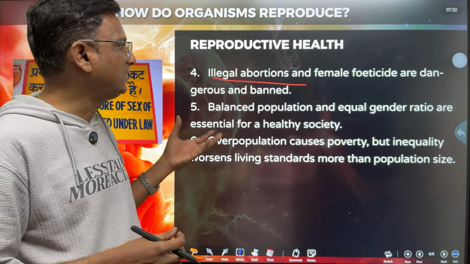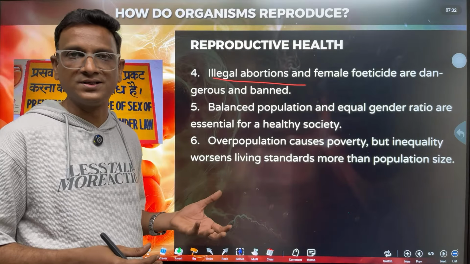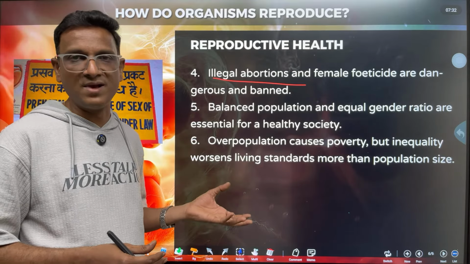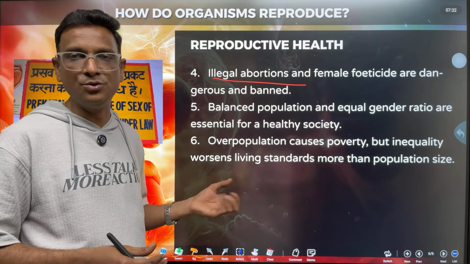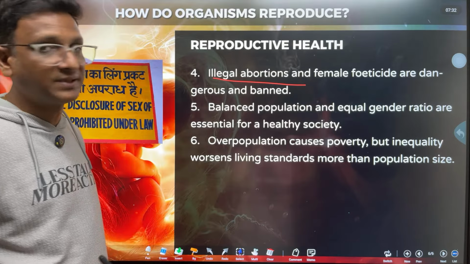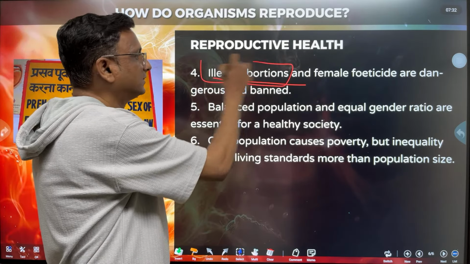And sometimes abortions are not avoidable, for example when doctors say that the abortion is a must, they will do it if it is required. It depends upon the health condition of the person who is carrying the pregnancy. But sometimes some illegal abortions take place.